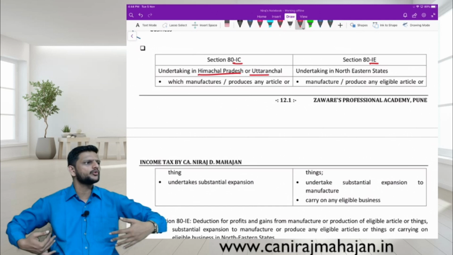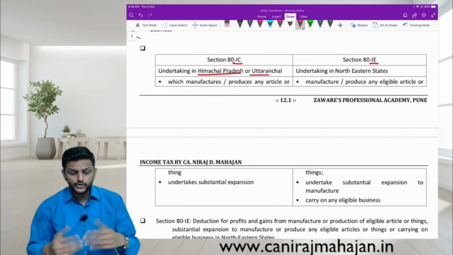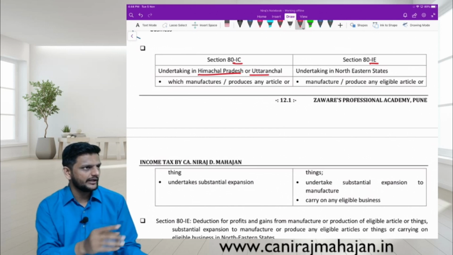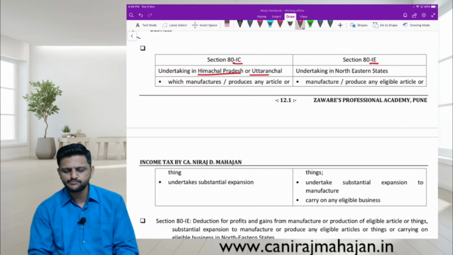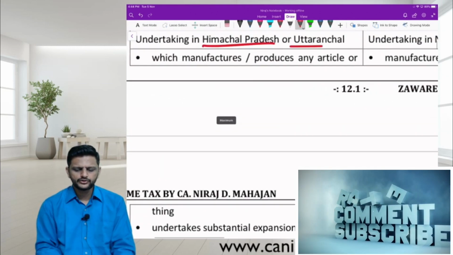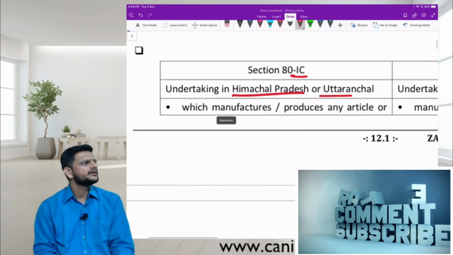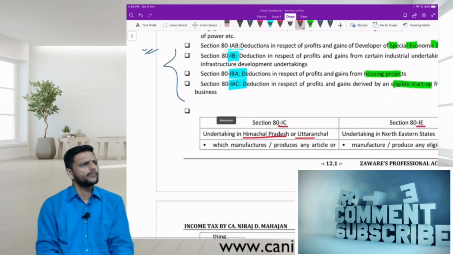So obviously these people now will do what? They will go there and start their manufacturing processes. So you may see your goods, whatever you are having now, may have been produced in HP, Uttaranchal, or even in Northeast states, because the benefit was given over there. Okay, isn't it? HP and Uttaranchal are mainly known for tourism, not as such known for industrialization. So that is a kind of promotion.